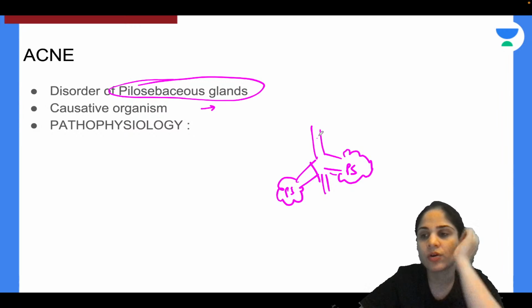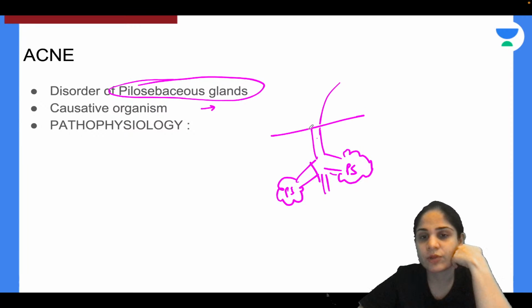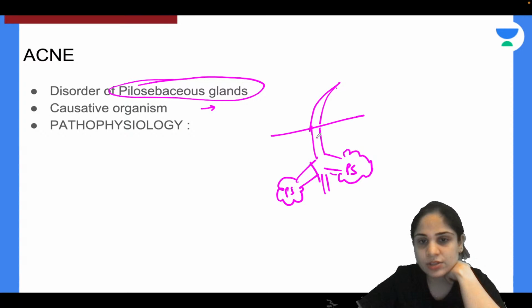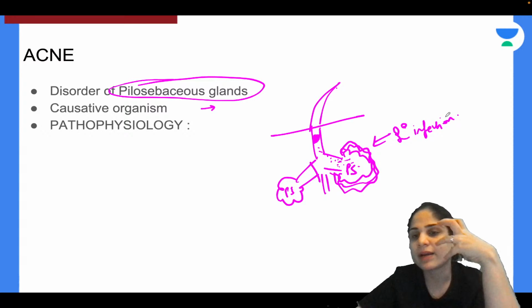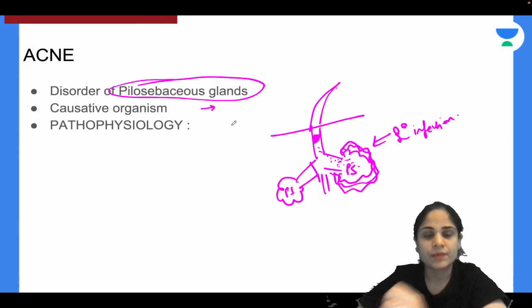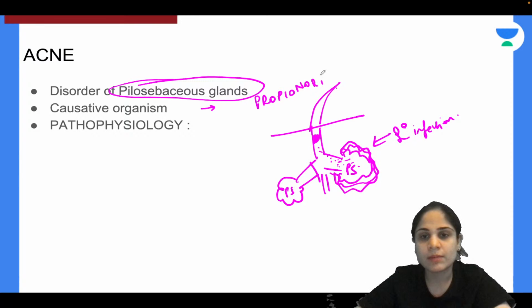Now, this is the skin from which the hair follicle is coming out. If there is any blockage in the flow of the pilosebaceous gland discharge, then there will be inflammation of this gland, so it will enlarge in size. And if there is any kind of secondary infection over here, then this gland will become inflamed and red and it will present like acne. So the causative organism that causes acne vulgaris is Propionibacterium.